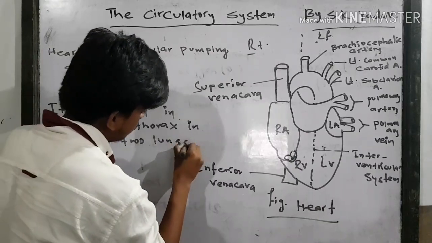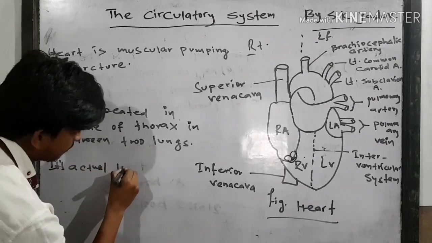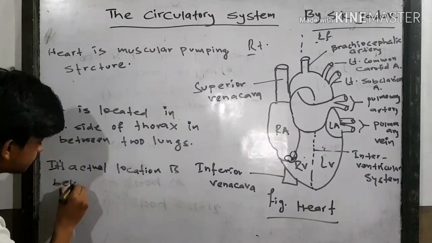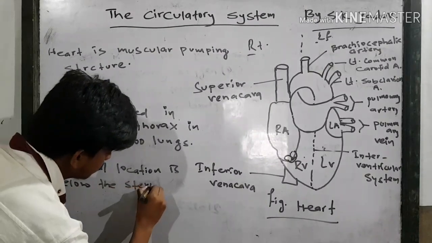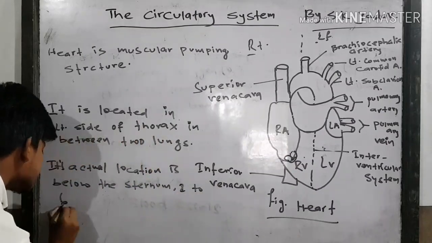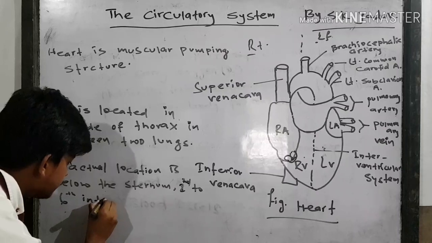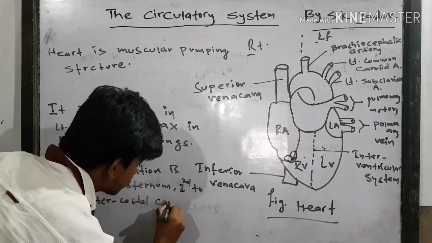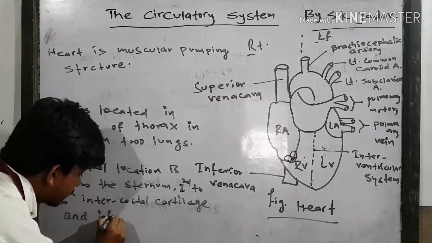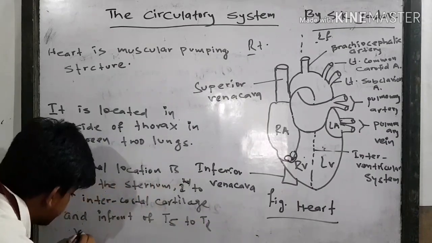Its actual location is below the sternum, second to sixth intercostal cartilage, and in front of the thoracic fifth to thoracic eighth vertebra.